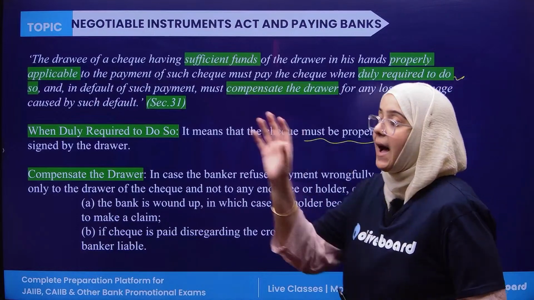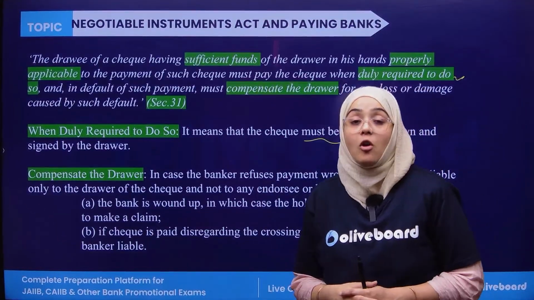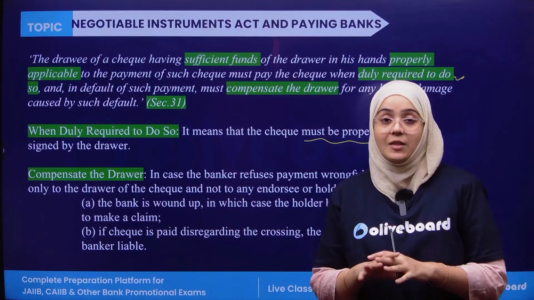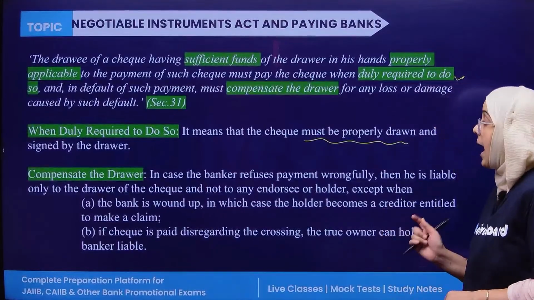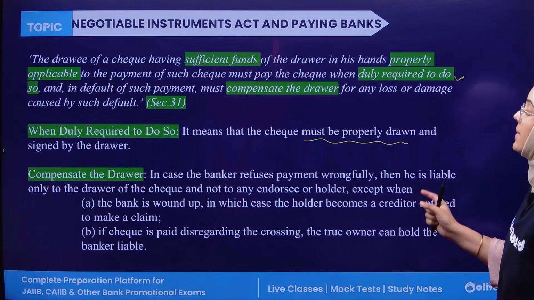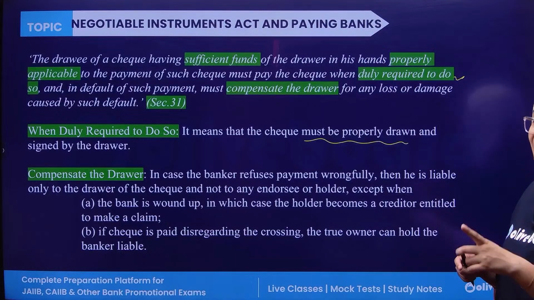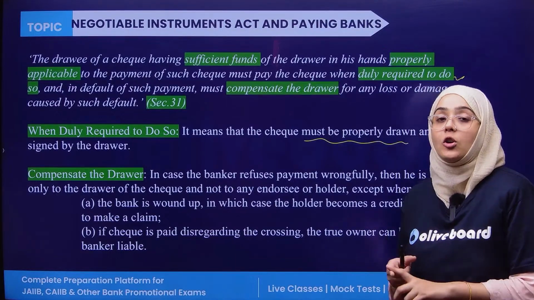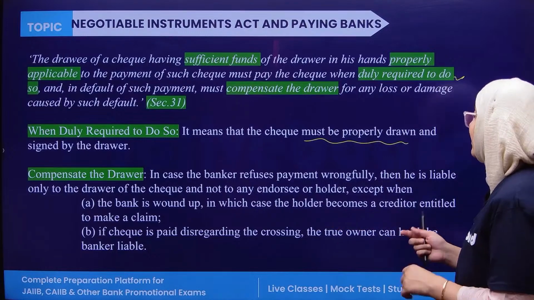For example, the bank wrongfully dishonored that check. Everything was correct but they wrongfully dishonored that check, and so in this case the banker is only responsible for compensating the drawer of the check, meaning me, not the person who is holding the check or the person to whom the check is endorsed, except in certain conditions.